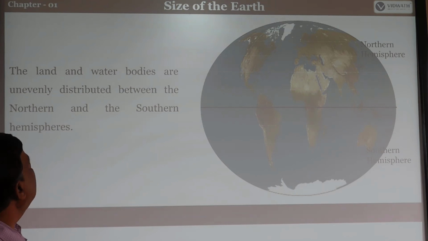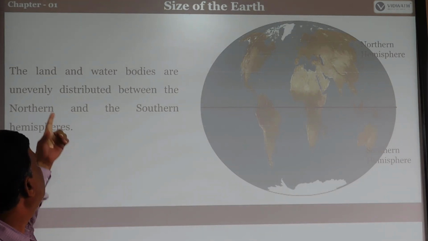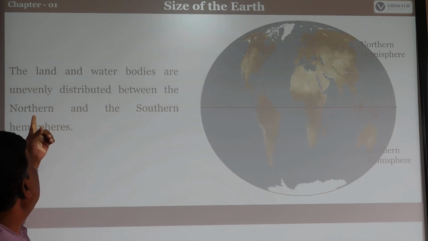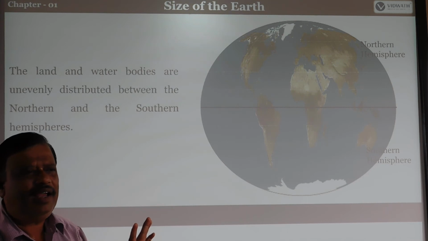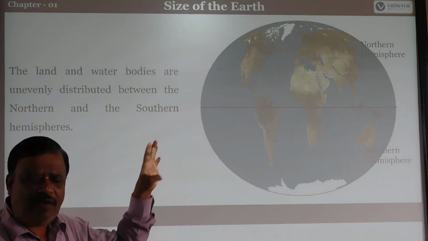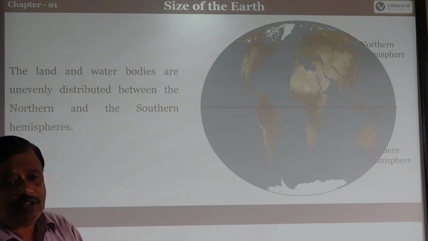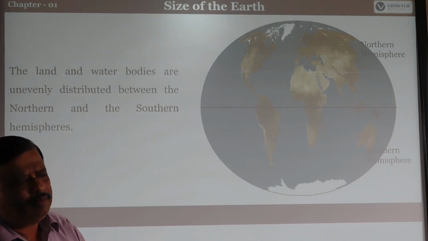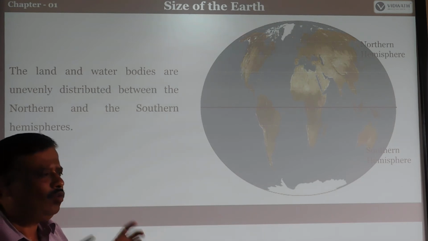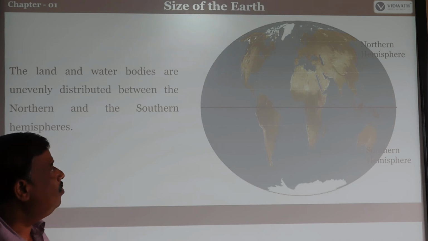Next, the size of the Earth. The land and water bodies are unevenly distributed; the land body and water body are not equally distributed over the Earth. Some places have more water, and some places have more land. Like that, totally, the land and water are unevenly distributed.